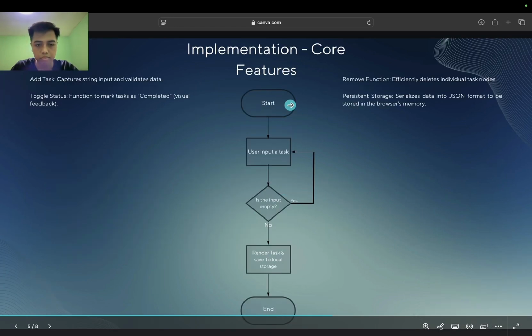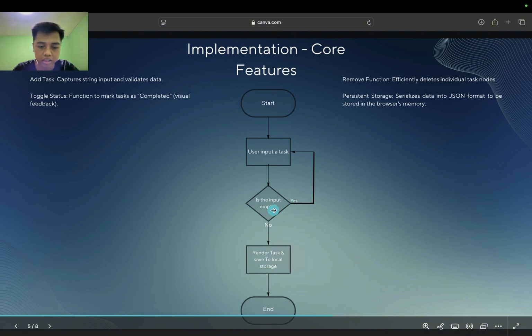Okay, now please look at this flowchart. I want to explain the logic flow of my app step by step. The first, look at the start of the flow at the top. When a user types an input task and clicks add, the system performs validation. Look at the diamond shape here. It asks, is the input empty?